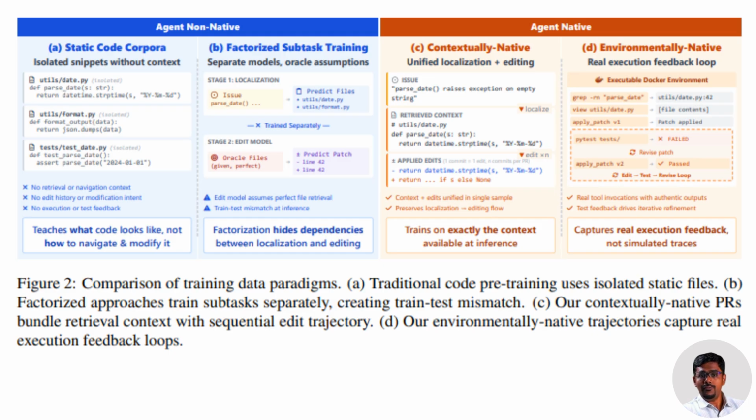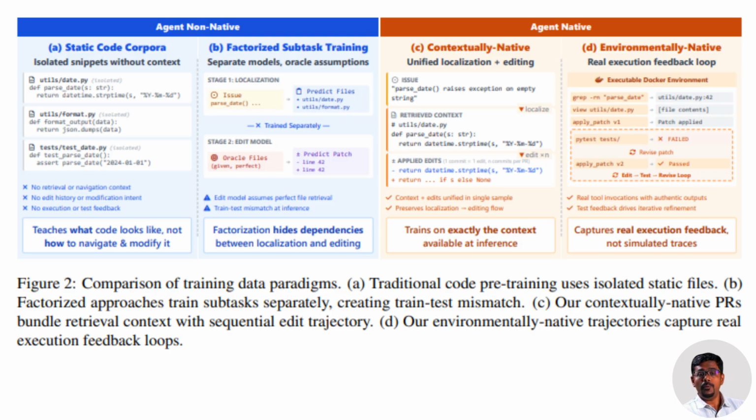Traditionally, models learn from frozen code, isolated files, finished commits, perfect answers. But real developers don't work like that. They search files, read context, edit, run tests, fail, fix again. Training on static snapshots teaches models what code looks like, not how software gets built.